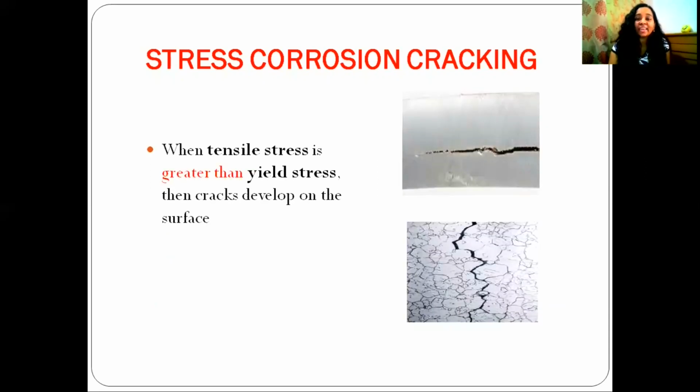Stress corrosion cracking is the next type of corrosion. When tensile stress is greater than yield stress, then cracks will develop on the surface. Here you can see cracks on the metal surface. This is stress corrosion cracking.